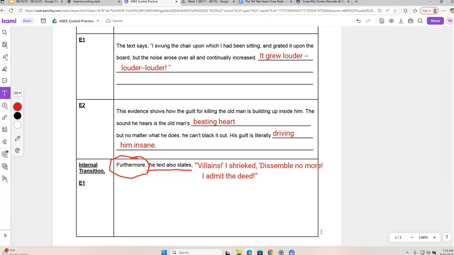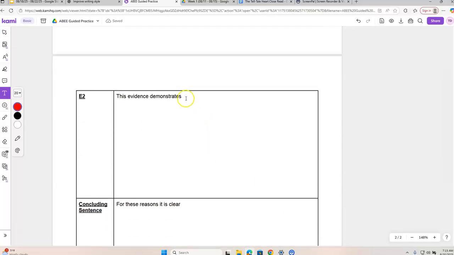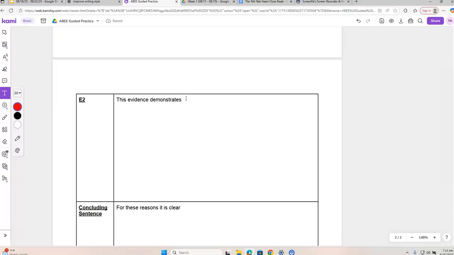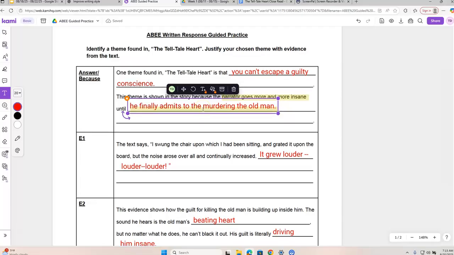So this would be a time, if you need to, you can pause before you move on. If you are ready, go ahead and flip your paper over to the back. We're going to take a look at our E2. Remember, our E1s come from the passage, our E2s come from our brain. This is where we are explaining how our evidence, our quote that we put here, supports the answer that we put up at the beginning.